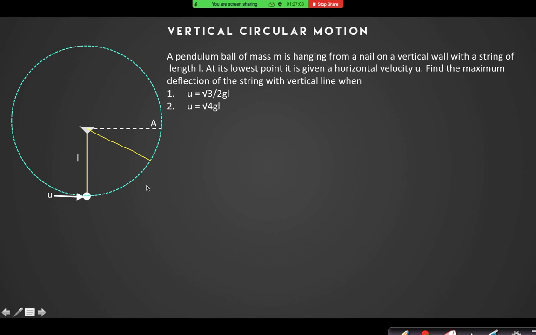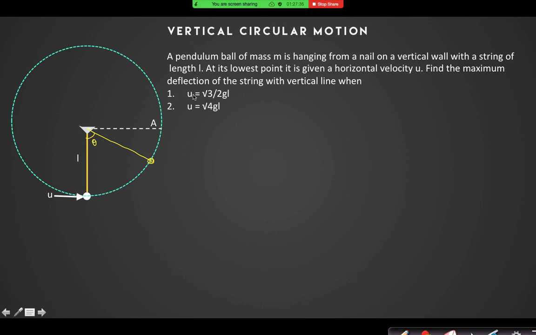In the first case, will it be able to cross the horizontal line? No, sir. So if it does not cross the horizontal line, the cos theta should be negative because theta will be obtuse. But again, it depends which theta you are taking. If it is on the upward side, then it will be positive.